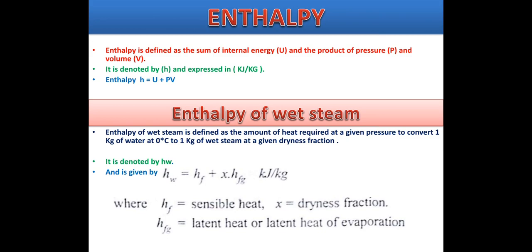Now this is the last video, which will complete the remaining steam properties. So enthalpy of the steam, I told you enthalpy means it is the heat content. Okay, so enthalpy of the wet steam Hw is given by Hf plus x into Hfg. So Hf means sensible heat, x means dryness fraction, Hfg means latent heat.